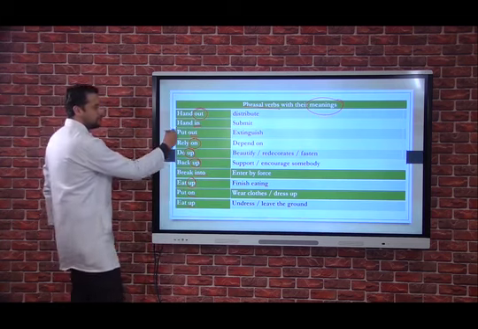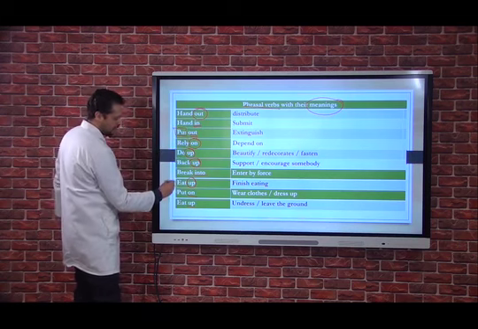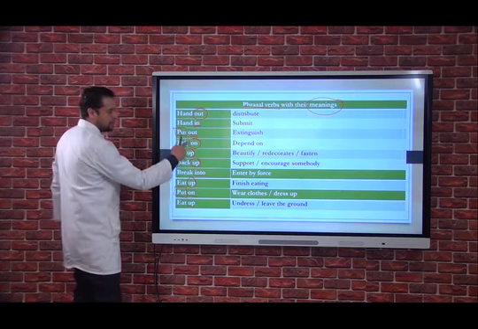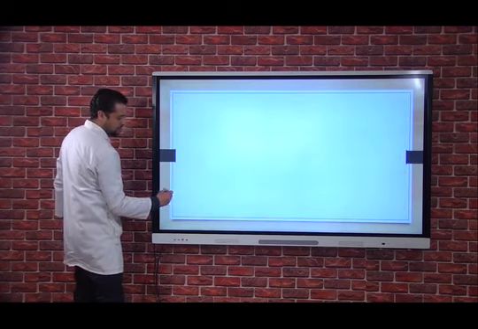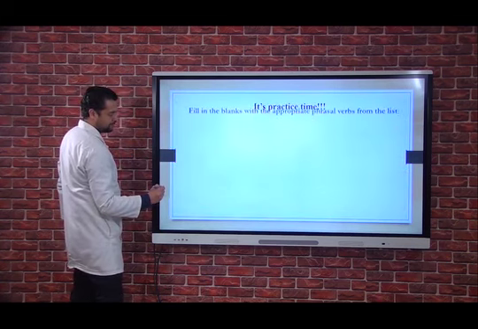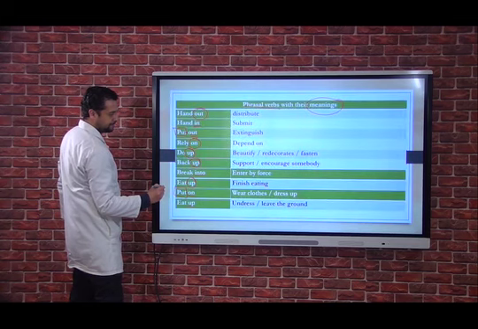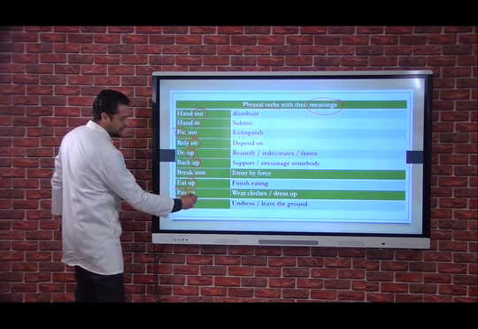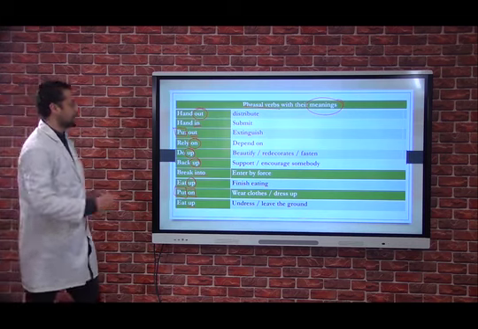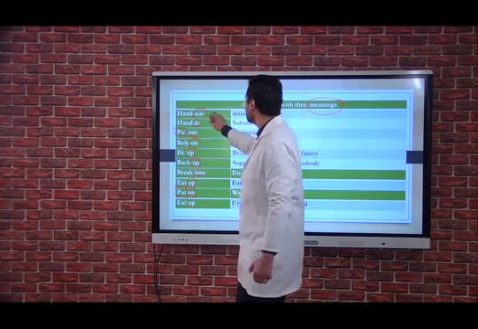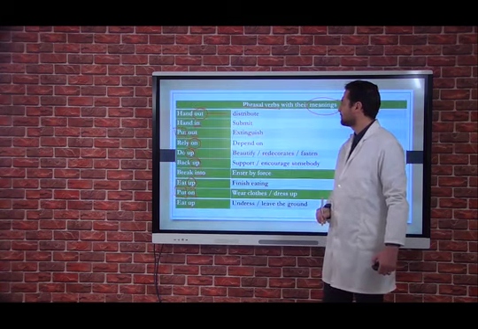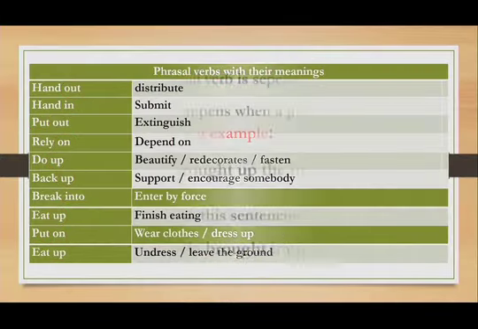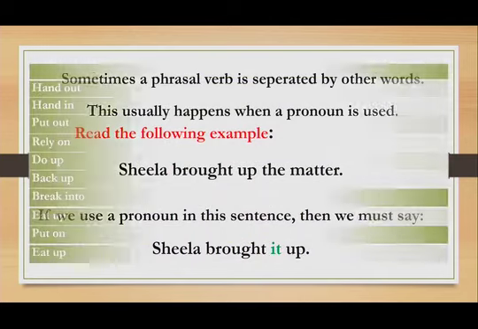And be careful here, concerning the verb, we have put, and we have another one here. As you can see, we have different prepositions, which affects, of course, the meaning of this sentence. Right. So let's have a look at the first one. We have handout. It means to...